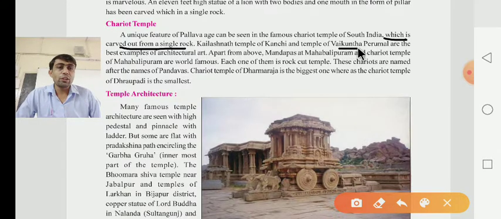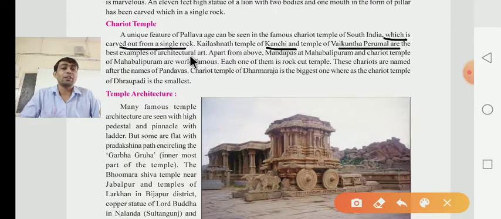They have to say that the temple of Kanchi and the temple of Venkat Perumal are the best example of architectural art. These two are the best examples of architecture. Which two are there? One is Kanchi and the second one is Venkat Perumal. Apart from the above, the Mandap at Mahabalipuram and the Cherud temple of Mahabalipuram are world famous.